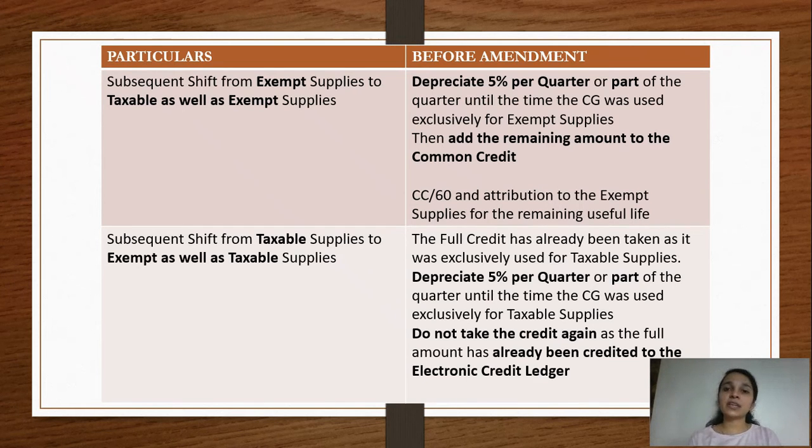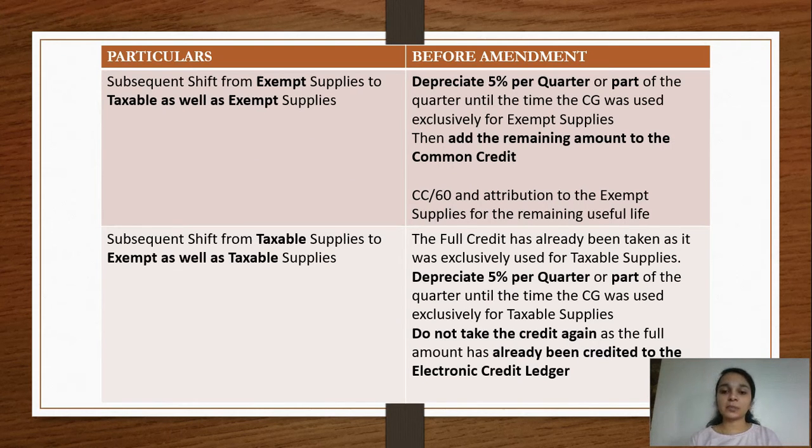Continuing the same example, April 2020 the machinery was purchased. From April to the month of June, the machinery was being utilized exclusively for taxable supplies. So you've already taken the full credit in the month of April 2020. 1,20,000 has already been availed because the machinery was used exclusively for taxable supplies. Now what would happen? In this situation, what has to be done in the month of July is basically you